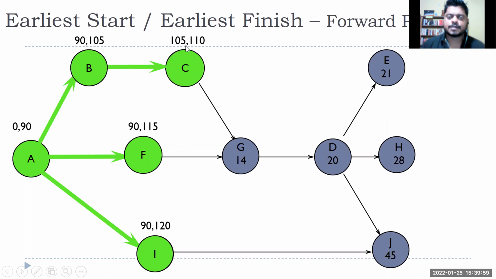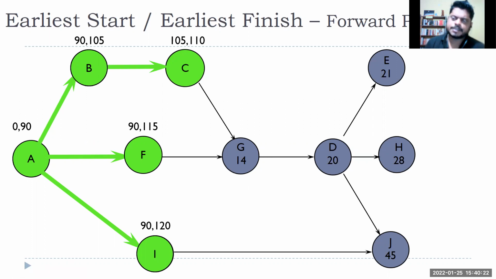So next is C, right? The duration is only 5 days. It will start once this activity is completed. So early start for C is 105. Then early finish is when it will complete. It will take 5 days, right? So 105 to 110. Early start is 105, early finish is 110.